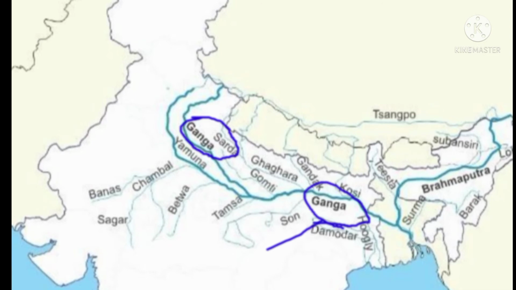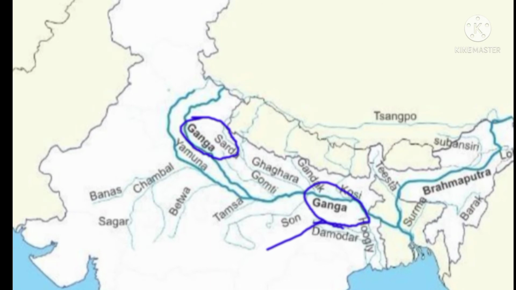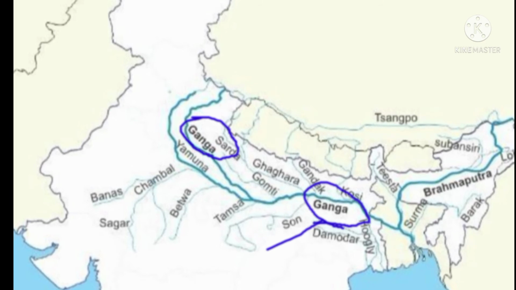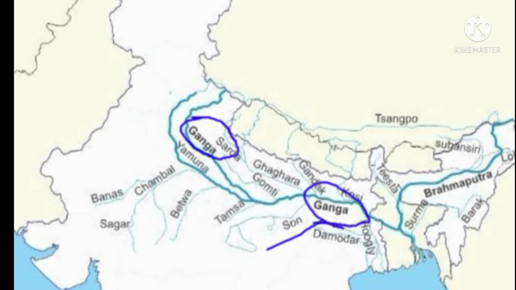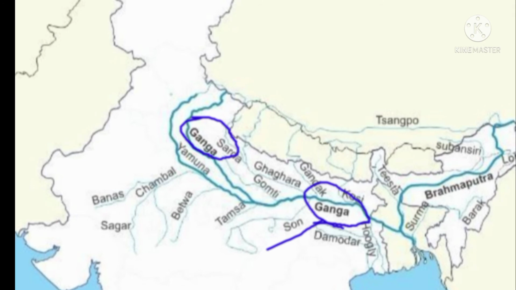It is the longest and the most important river of India. It flows through the states of Uttarakhand, Uttar Pradesh, Bihar, Jharkhand, and West Bengal. River Ganga is the most sacred river to Hindus, children. It is also a lifeline to millions of Indians who live along its course and depend on it for their daily needs, children. River Ganga originates from Gangotri Glacier at Gomukh, children. Glacier means a mass of ice, okay?